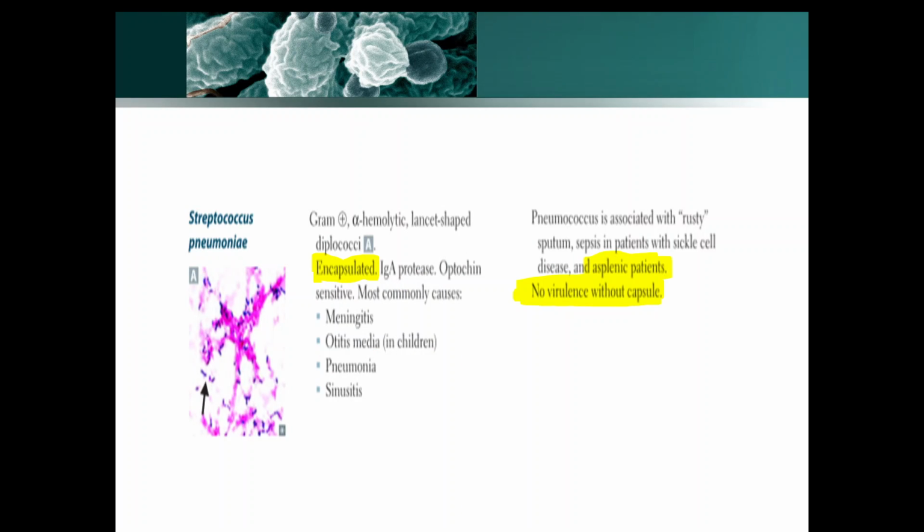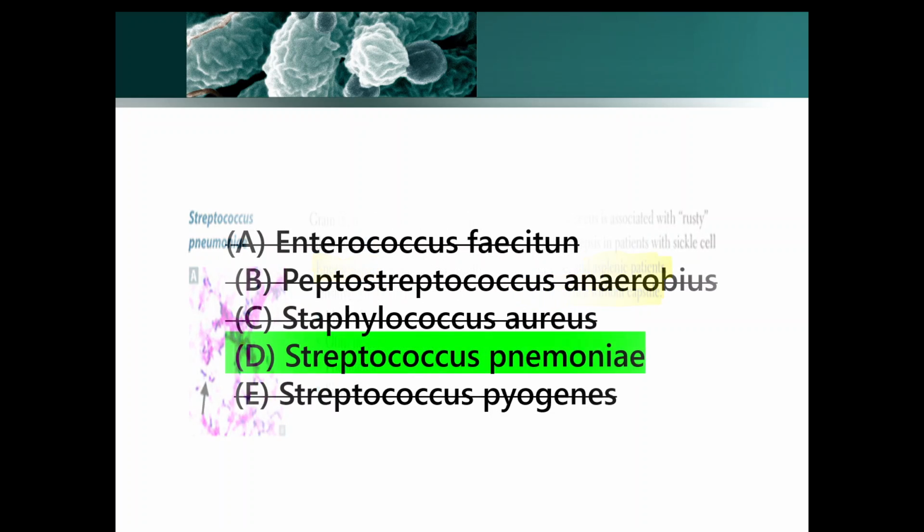Now Streptococcus pneumoniae is basically an encapsulated bacteria, and this was taken from the first in 2019, that is, an asplenic patient and no virulence without capsule. If the capsule was not there, there would not have been any virulence. So you can find it in sickle cell anemia or an asplenic patient. So this is quite a memorizing question. After that, let's move to question number 4.